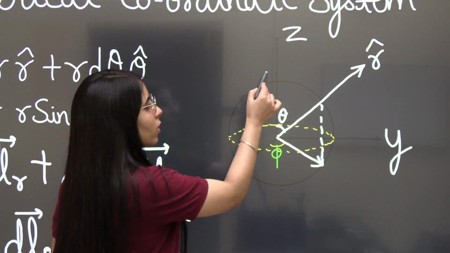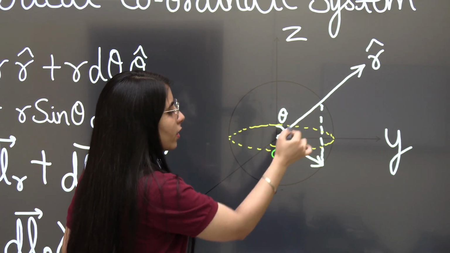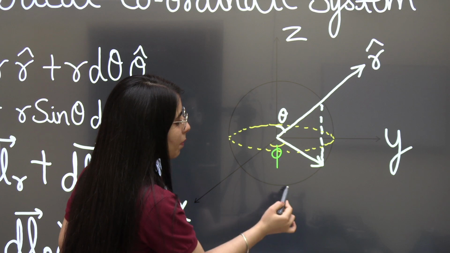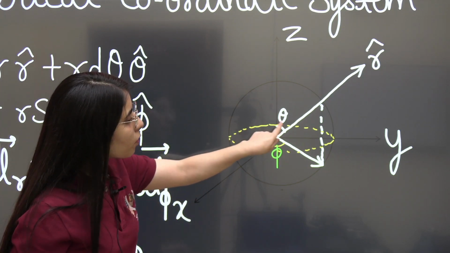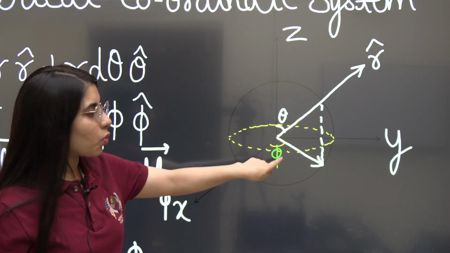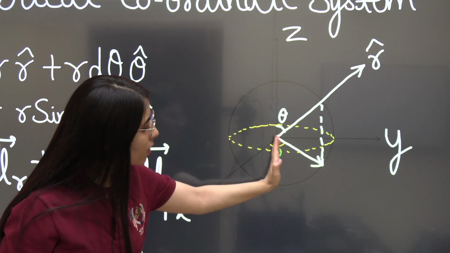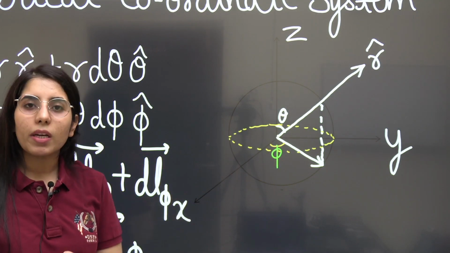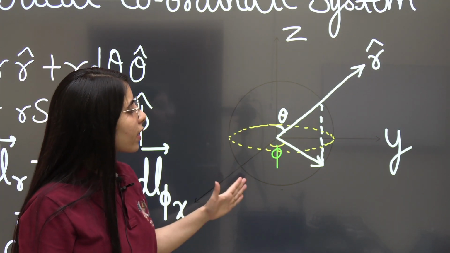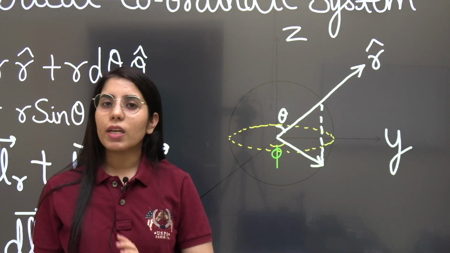Because you have to measure it with this axis, so it can be here, it can be here, it can be here, it can be here, or it can be here. So if it will be making the angle 180 degrees with this, okay, if it will be like this, it will be making the angle 180 degrees. Same way on the other side, you can measure it from 0 to 180 degrees.